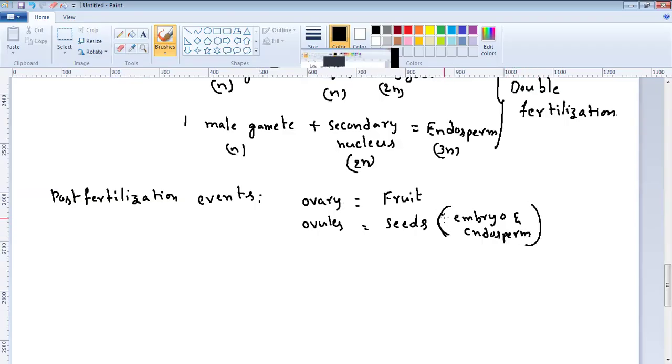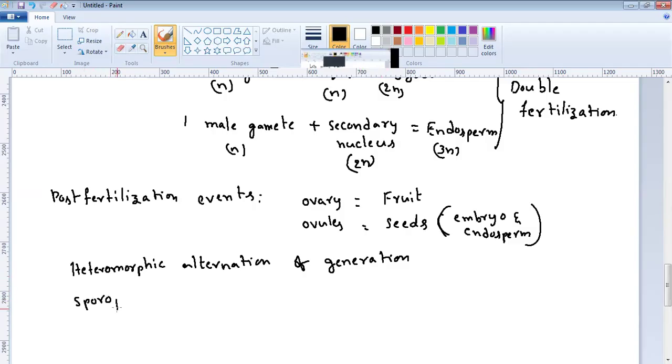Okay. So these seeds are dispersed from the plant. They will germinate and develop into new plants. That is about the general characters of angiosperms. Its life cycle is called heteromorphic alternation of generation. Heteromorphic means two phases are there.